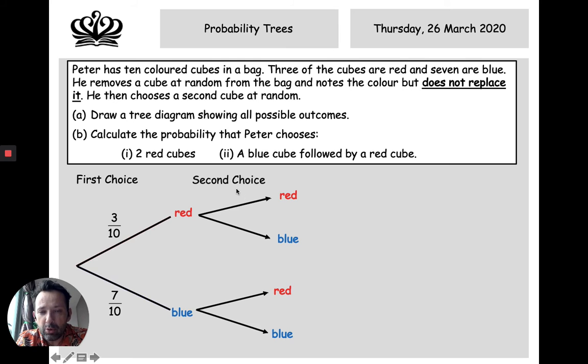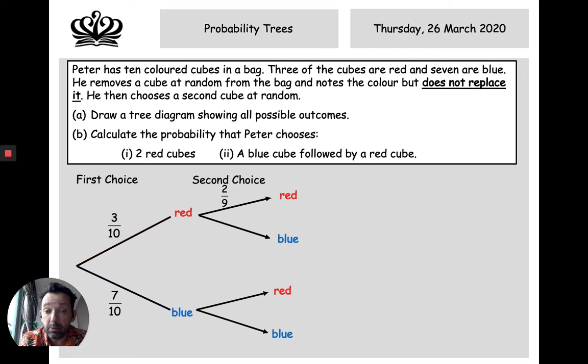And so in the second choice, things will start to change. Let's look at the second choice after we've taken 1 red. How many reds are there now in the bag? Well, he has already taken 1 out, so the number of reds is going to go down. And how many cubes are there in the bag now? There's only 9 because he's taken 1 out. So the probability of getting a red a second time is going to be 2 out of 9, because there's only 2 reds left and there's still only 9 cubes in the bag.